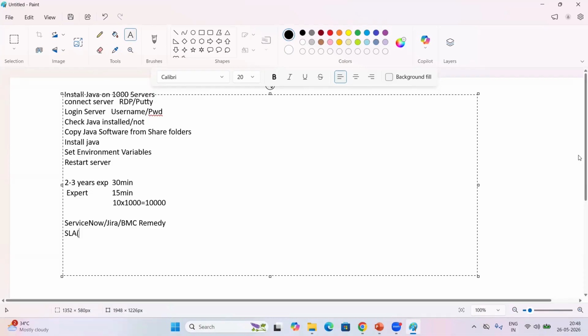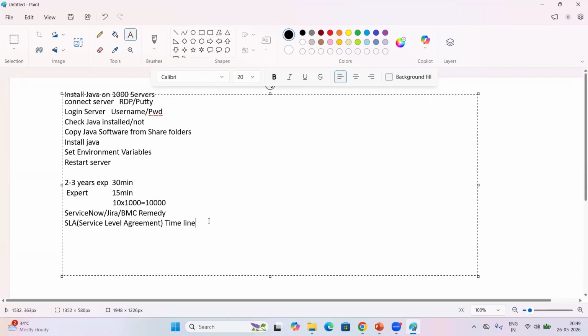Within the timeline, the ticket should be closed. SLA full form is service level agreement. Otherwise, what will happen? The issue will be escalated to the next level.